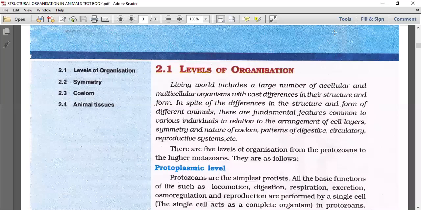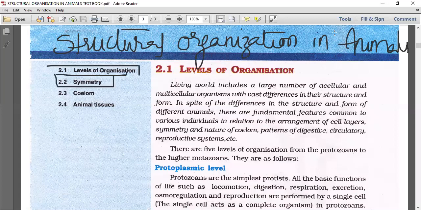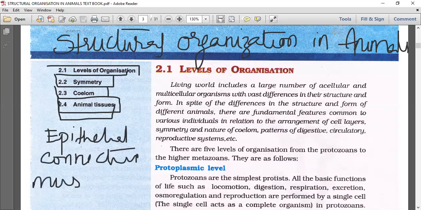In the chapter Structural Organization in Animals, what we are going to learn in this chapter: first, levels of organization, then symmetry, then the coelom, and finally the four types of animal tissues: epithelial, connective, muscular, and nervous tissue. The four types of tissues we need to learn.